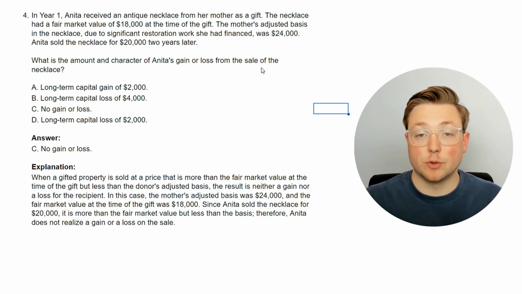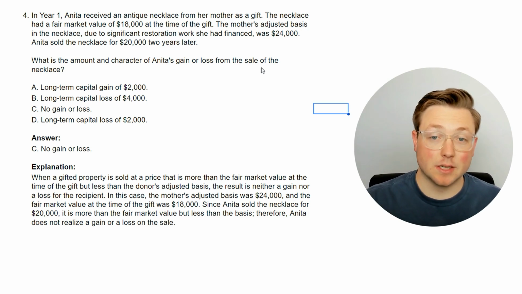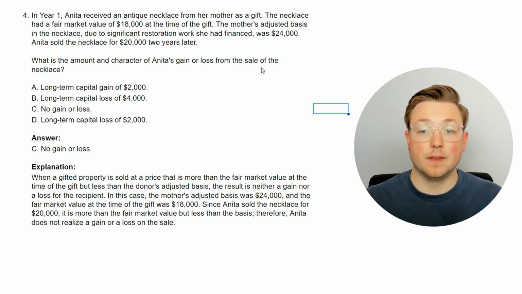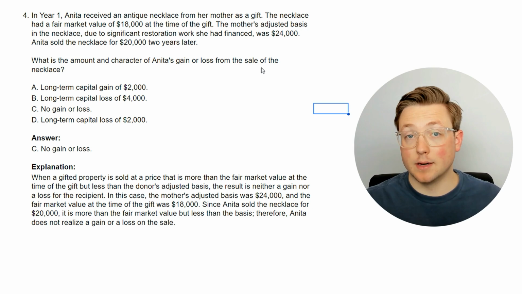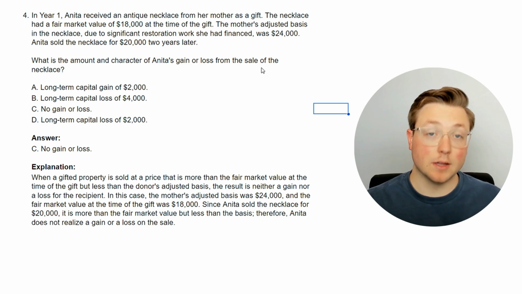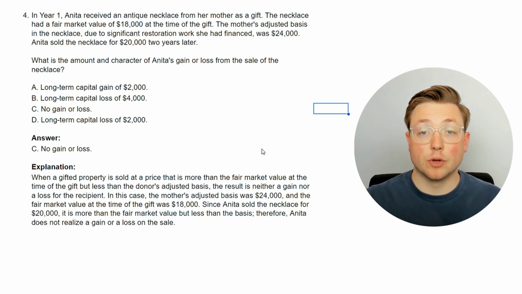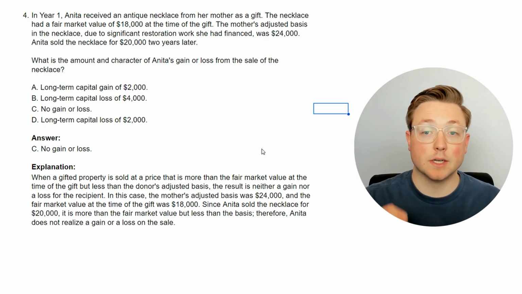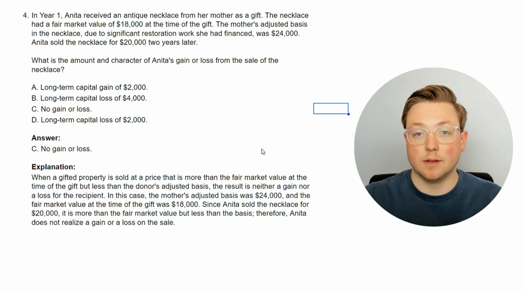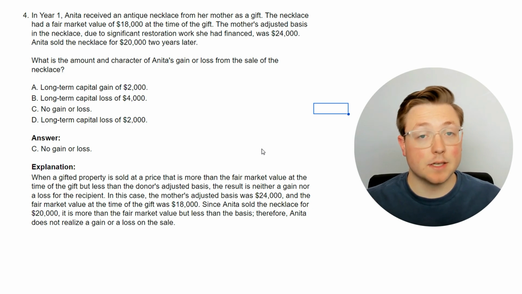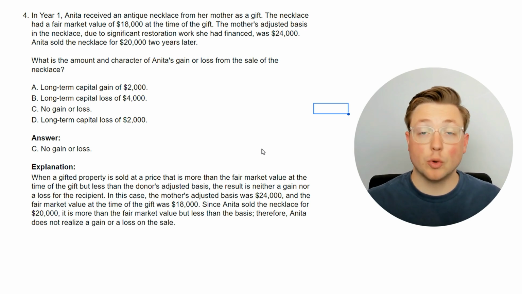But in situations where the selling price is less than the adjusted basis, you have to figure out a couple things. You have to figure out if the selling price is still greater than the fair market value, or if it's less than the fair market value as well as being less than the adjusted basis. So there are 3 different situations. If the selling price is greater than the adjusted basis, then it's just a gain. You just apply the rules we talked about before. If the selling price is less than the adjusted basis, but greater than the fair market value at the time of the gift, there's no gain or loss.